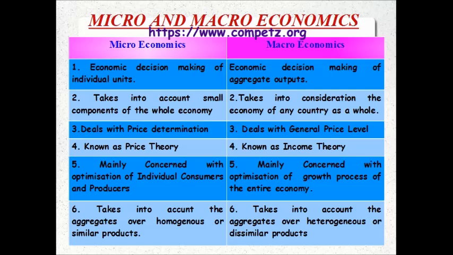It takes into account the aggregate over heterogeneous or dissimilar products. Dissimilar products for macro, similar products for micro. Here, heterogeneous or dissimilar products. You can take as an example GDP, GNP, the GDP of any country during any year. And the example for microeconomics is the supply of steel in an economy, similar products.